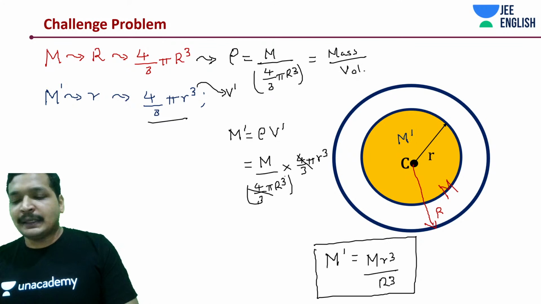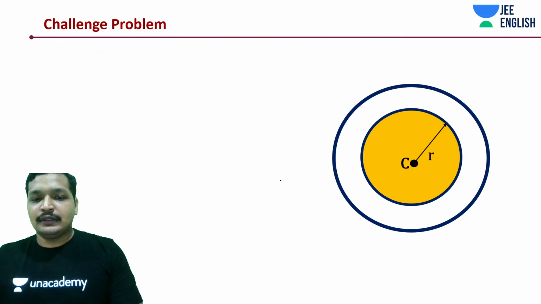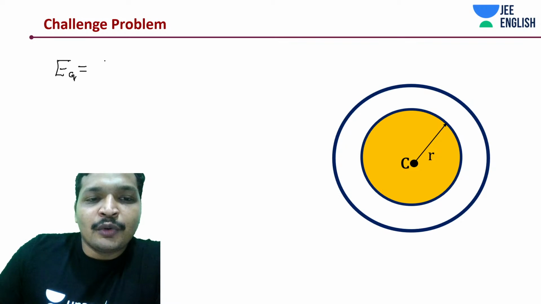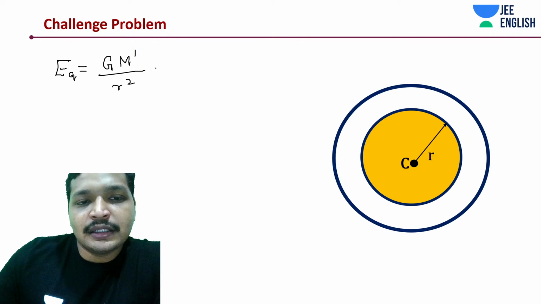Just substitute this value in your EG. Your EG was how much? Due to this shell, it was G M dash by r square.